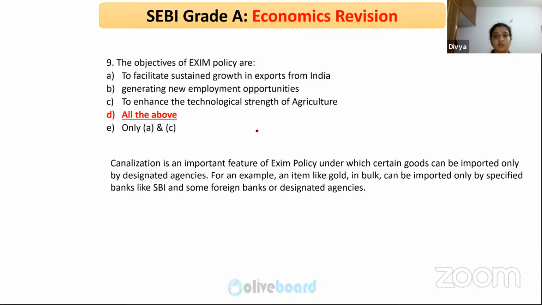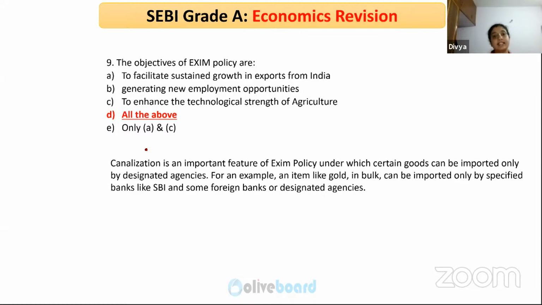Any country will try to promote exports, and to the extent possible, will try curbing imports. So export-import policy is basically with regard to the exports and imports of India. To facilitate sustained growth in exports from India, as and when your exports pick up, your balance of payments will be favorable, right? So sustained growth in exports and generating new employment opportunities. With this, people are encouraged to set up industries for the purpose of exporting, which generates new employment opportunities.